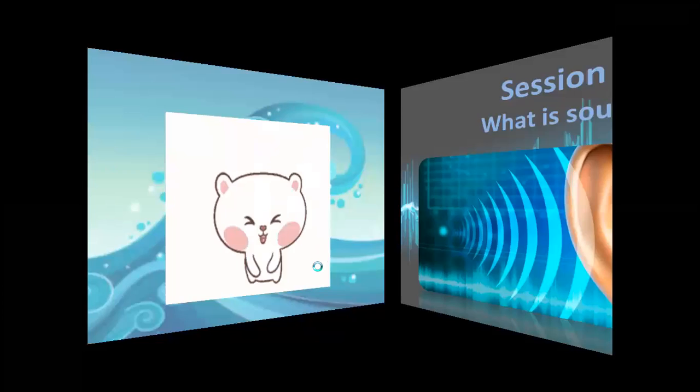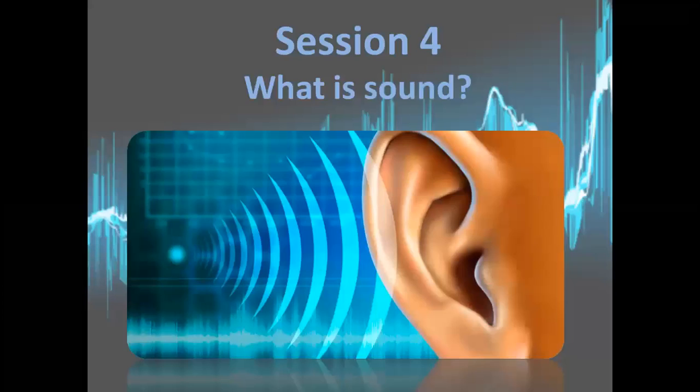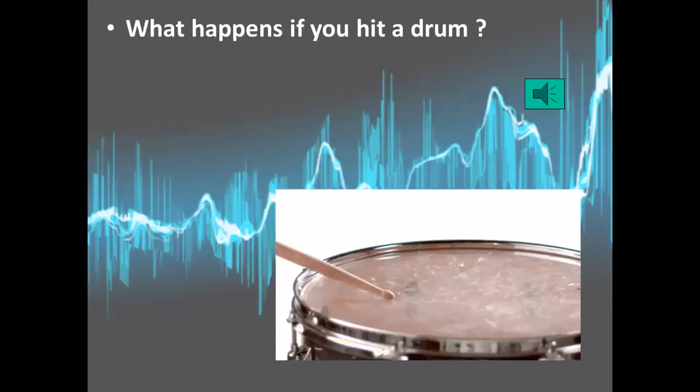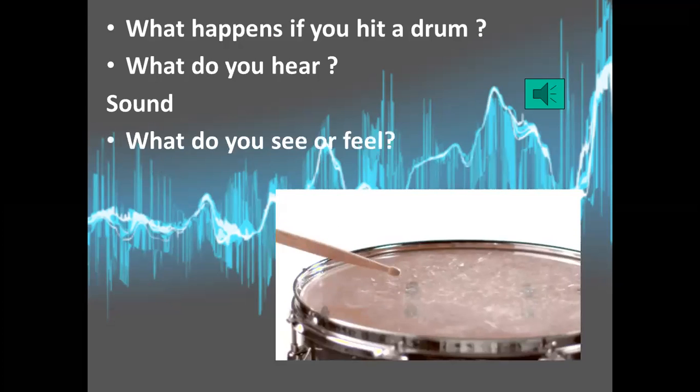In session 4, we talked about what sound is and how the energy of the sound affects the shape of the wave. We all know that sound is vibration, and these vibrations need a medium to travel through from one place to another. When we hit the drum, you can hear sound. What do you see or feel? We can feel or see the vibrations of the sound.